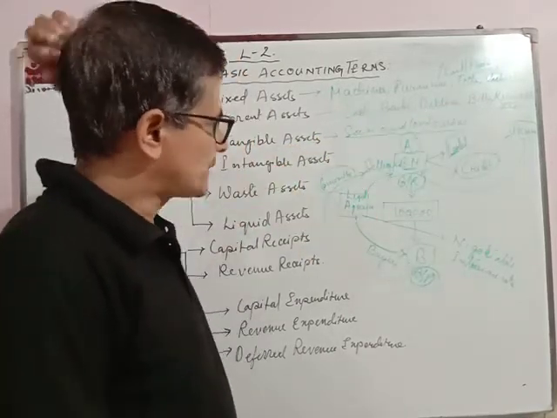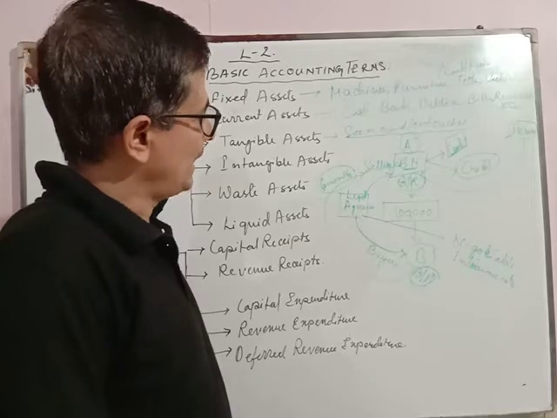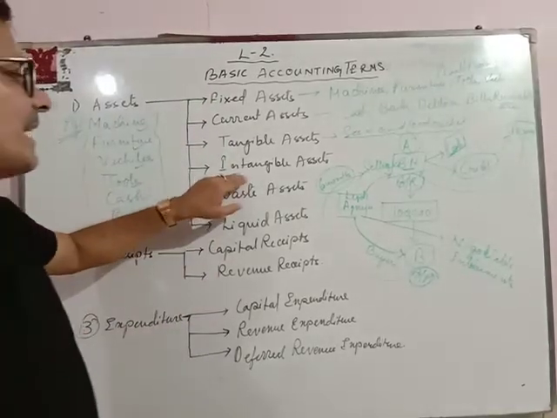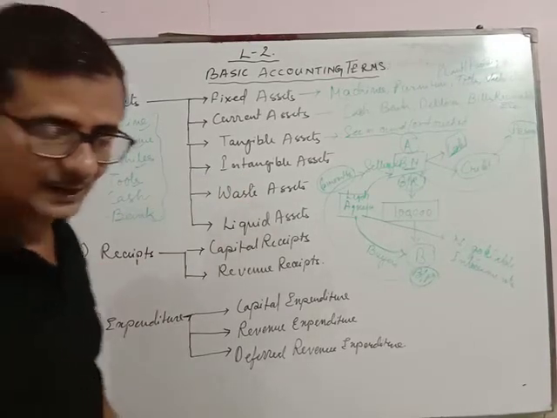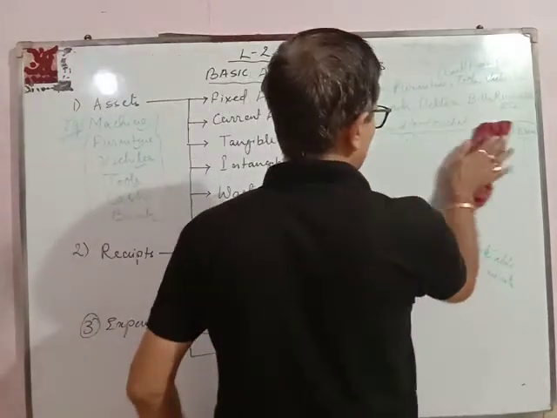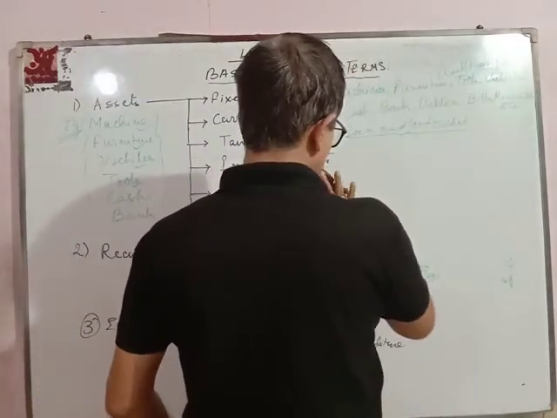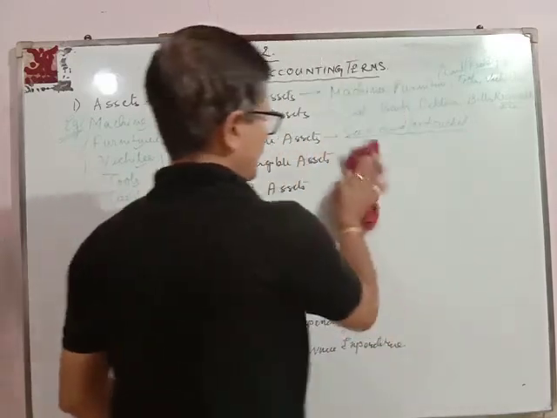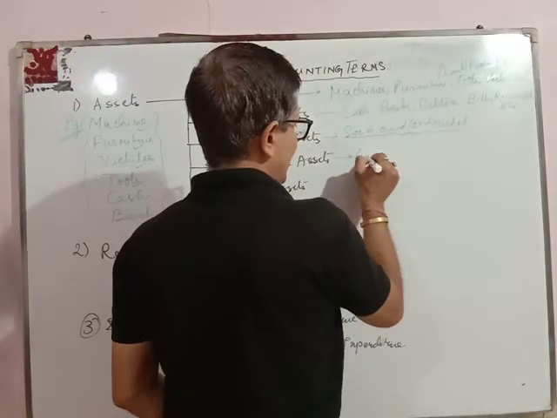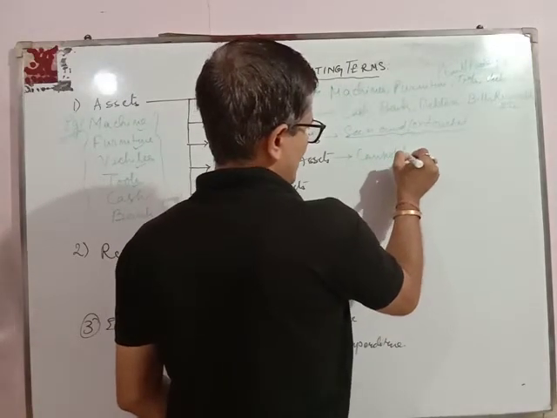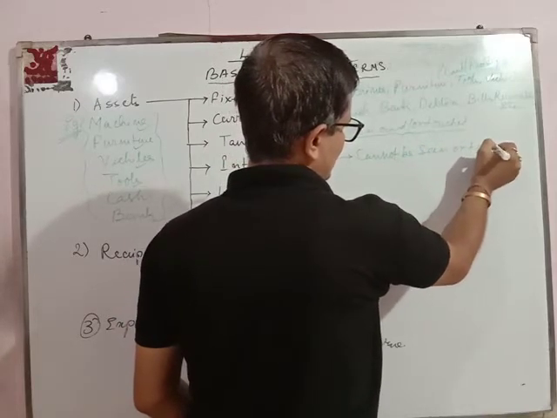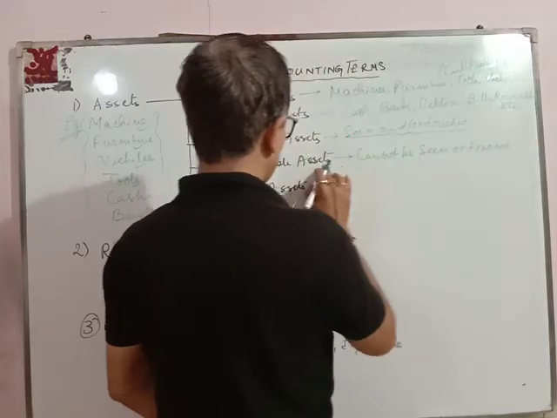These are the things which can be seen or touched, so they are called tangible assets. Now intangible assets are those assets which cannot be seen or touched. These are called intangible assets.